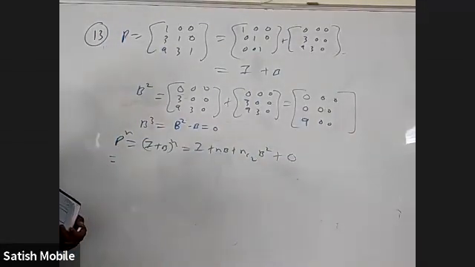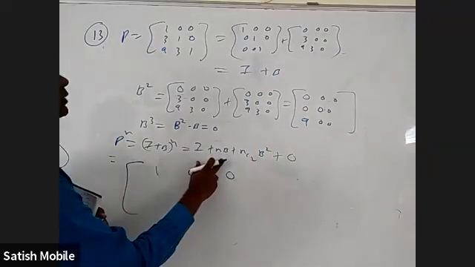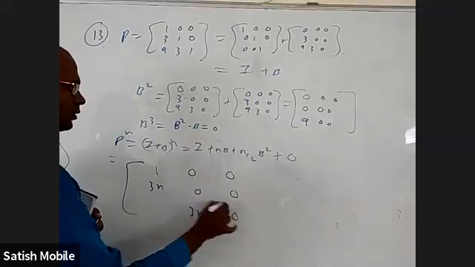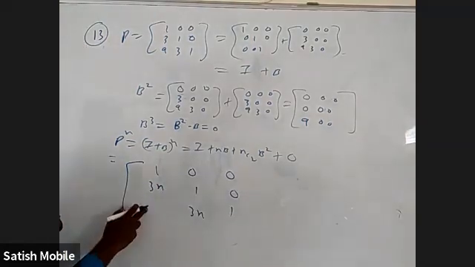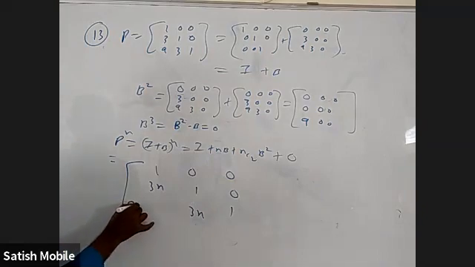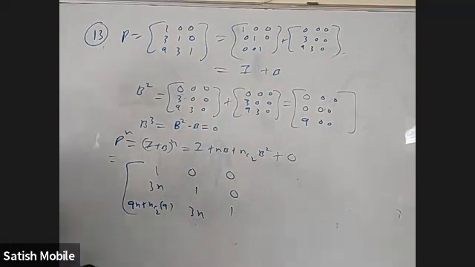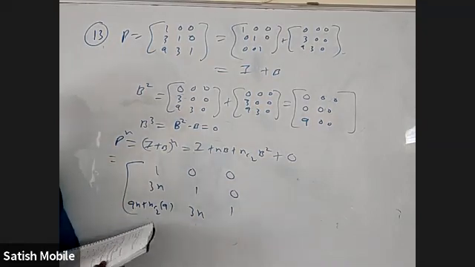I'll try to write the answer. 1 0 0. Here I'll get n into B, that is 3n, 0, 0. Here also 3n. Here 1 will come. Here in nB I'll get 9n, but here nC2 into 9 also. They did not ask this third row first. They asked third row first element.